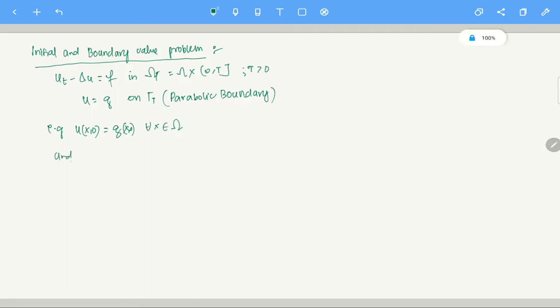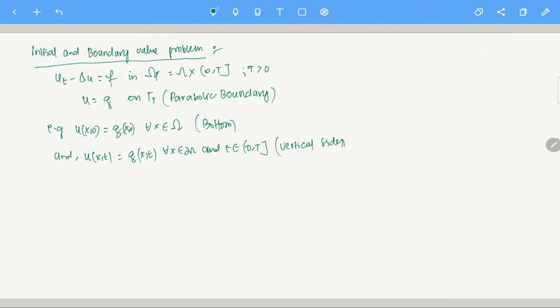So on the baseline t equals 0, the bottom part, u of x,0 is g of x,0. And u of x,t is g of x,t. This holds for all x in the boundary of omega and t in open 0, t closed. Clear? So this part is the vertical sides, right? Okay, so that's the property given to us.